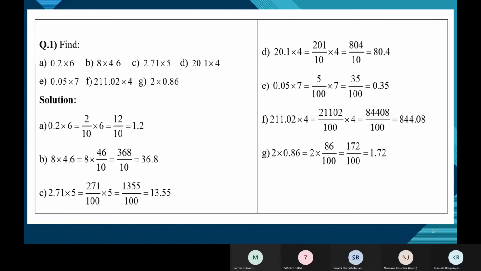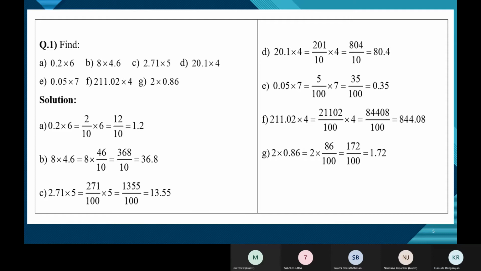Yes, ma'am. Yes, Anugraha and Matthew. Can I tell? Yes, Anugraha. Okay, ma'am. First we have to change 0.05 into a fraction, and then we have to multiply with 7. We get 35 by 100. How did you write 0.05 as 5 by 100?